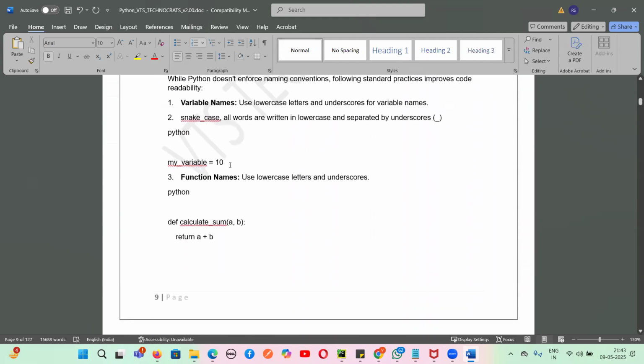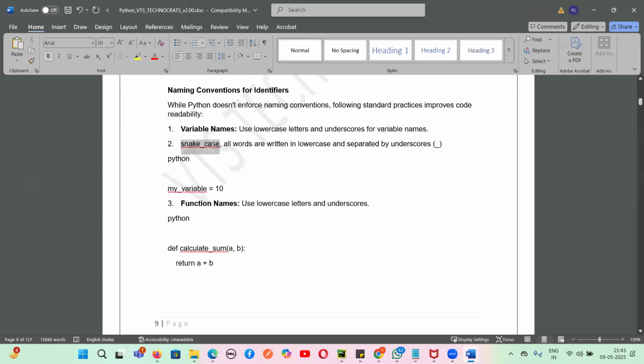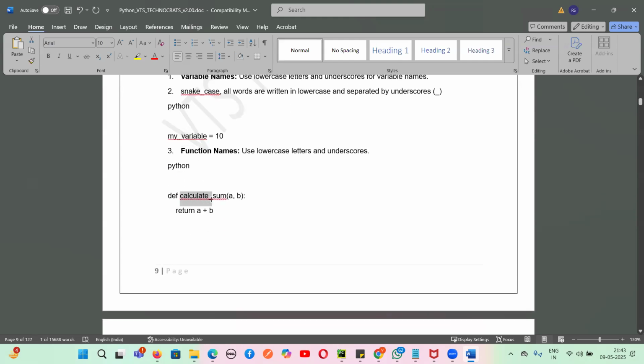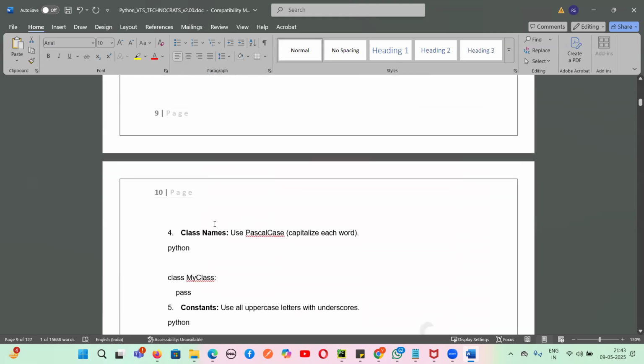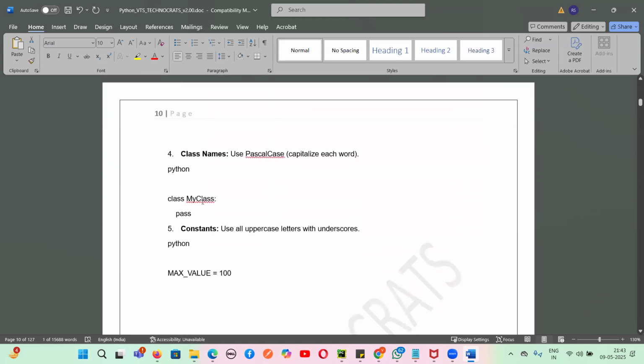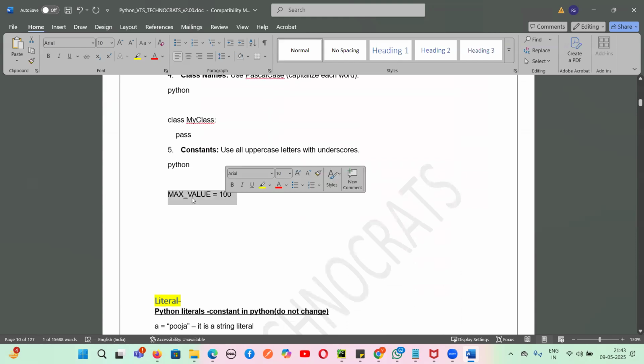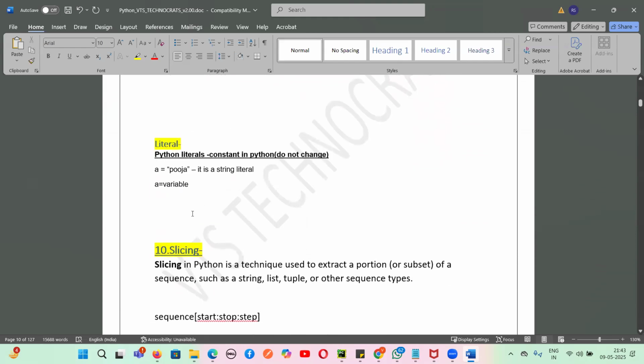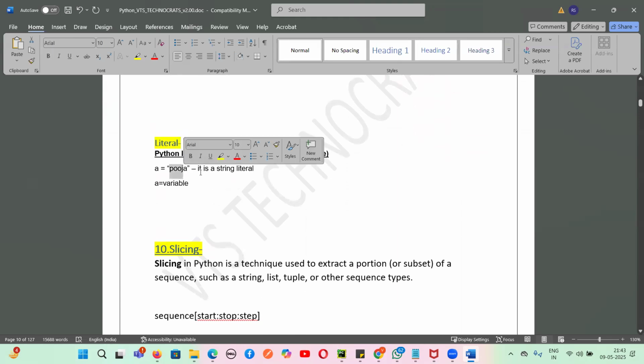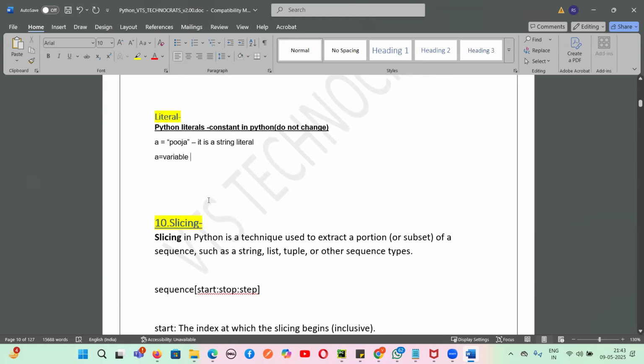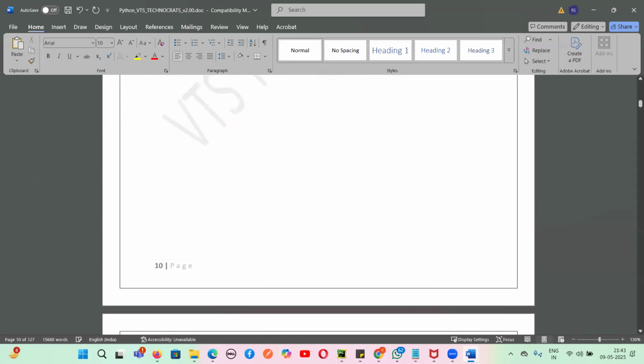Suppose for a variable, the name should be snake case. Snake case means lowercase, then underscore, then again lowercase. For function names, again lowercase, underscore, and then lowercase. For class names, it is Pascal case: the first letter of any word should be capital. For constants, it should be uppercase separated by underscore. And then we saw Python literals, constants in Python. Suppose this is a Puja name, which is a constant. So this is called a string literal. So a equals a variable. These are the things, guys, which come under literals.